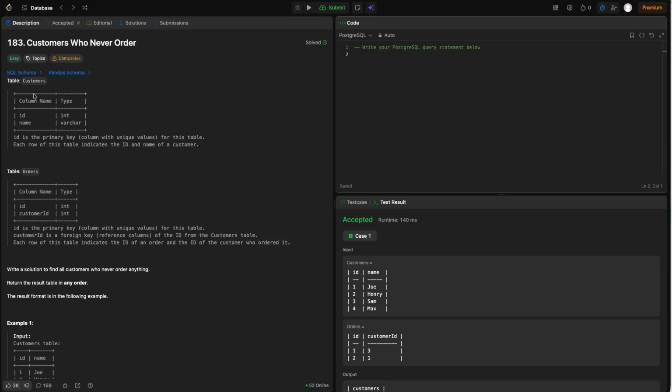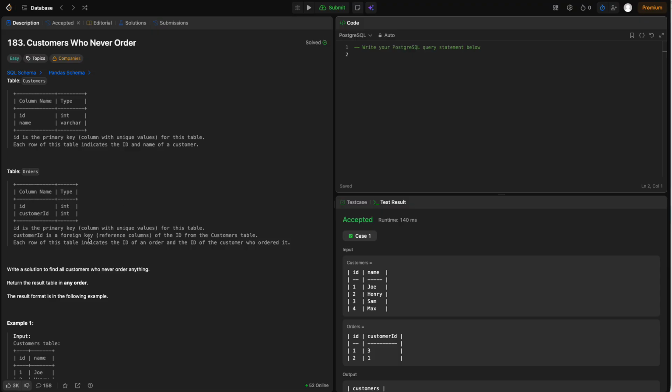We have a customers table and it has ID and name. ID is the primary key, column with the unique values for this table. Each row of this table indicates the ID and name of a customer. Then we have orders table which has ID and customer ID. ID is the primary key, column with the unique values for this table, meaning it's the order ID. Customer ID is a foreign key, references column of the ID from the customers table. Each row of this table indicates the ID of an order and ID of the customer who ordered it.